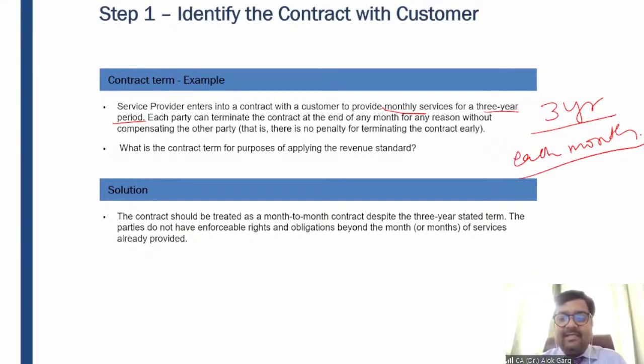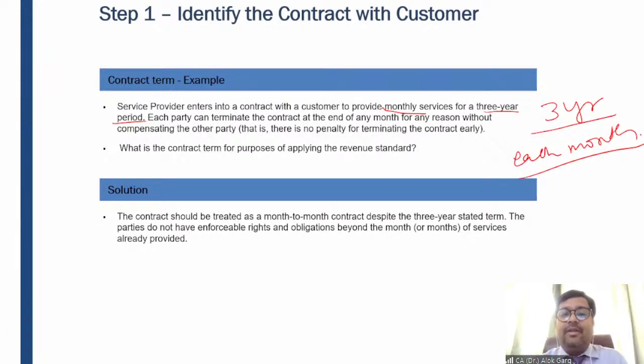So in this case, every month is a contract term, and when 1 month is completed, the revenue will be recognized on a month-to-month basis. The revenue will be recognized for that particular month, and for the second month the revenue will be recognized. For example, after 2 months, if either party walks away from the contract, then the revenue recognition will stop. So the contract term is on a month-on-month basis.